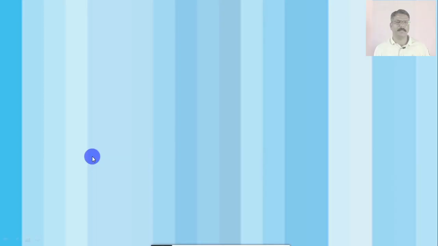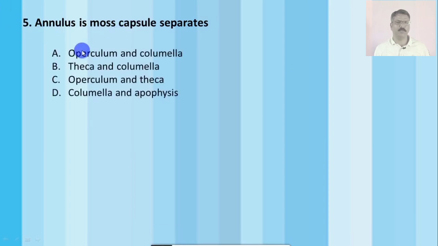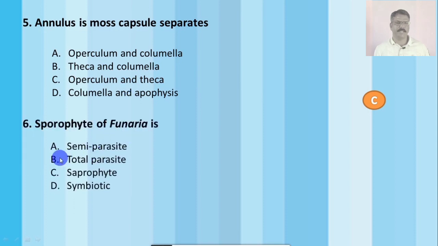Question number 5: The annulus in a moss capsule separates A. operculum and columella, B. theca and columella, C. operculum and theca, D. columella and apophysis. The correct option is operculum and theca. Question number 6: The sporophyte of Funaria is A. a semi-parasite, B. a total parasite, C. saprophyte, D. symbiotic. The correct answer is A, a semi-parasite.